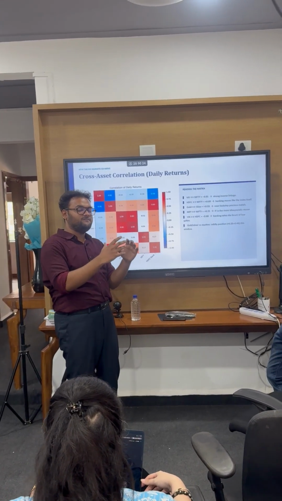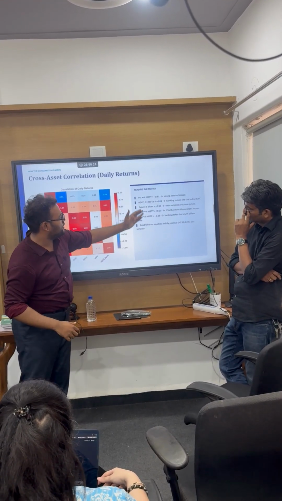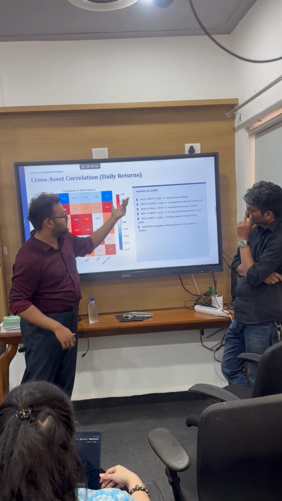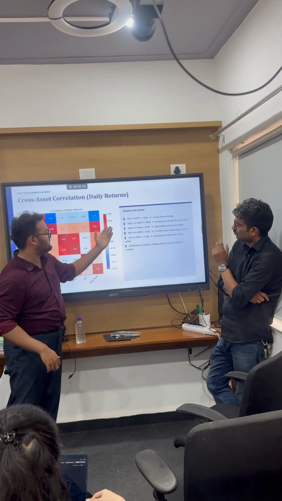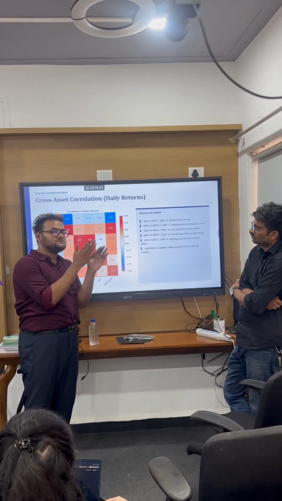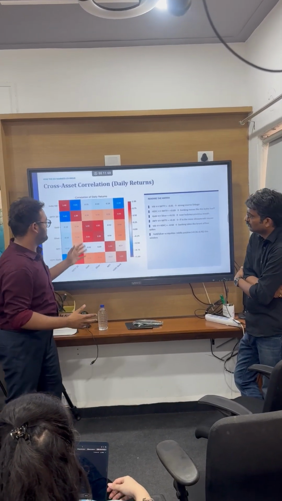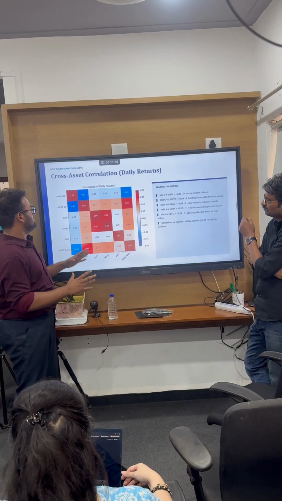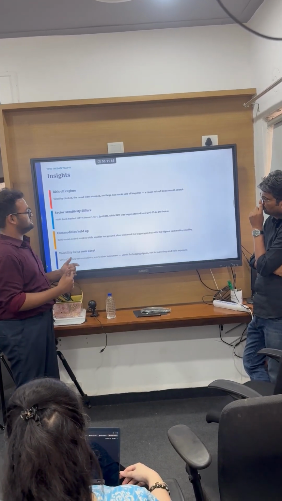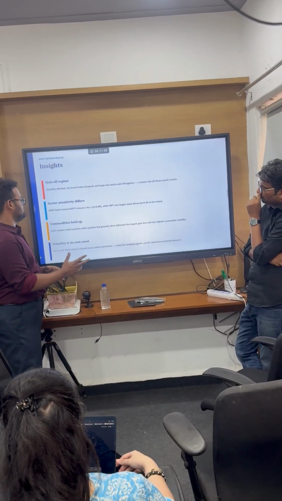These are some of the insights which I have drawn with my analysis. IT is more of an idiosyncratic mover, and near lockstep previous measure. Small movements have been happening between two assets. So this is how the map works in correlation of derivatives. These are some very small insights.